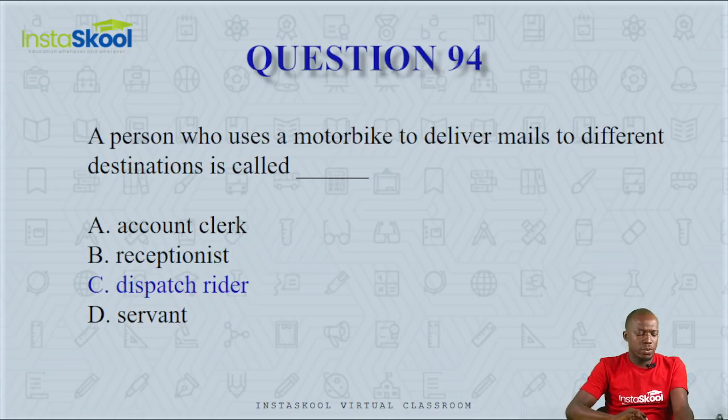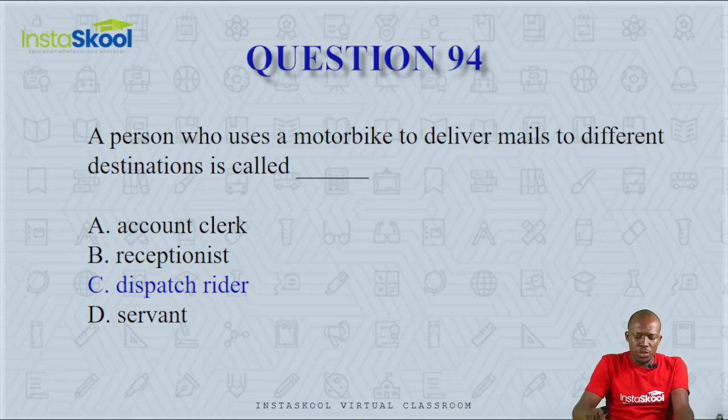Question 94. A person who uses a motorbike to deliver mails to different destinations is called dash. Is he an account clerk, a receptionist, a dispatch rider, or a servant? An account clerk is someone who assists in the office.